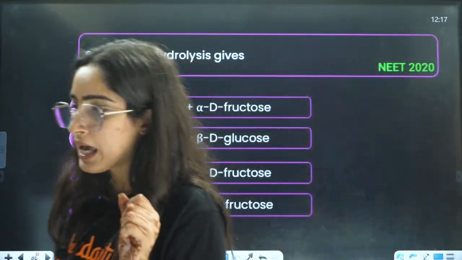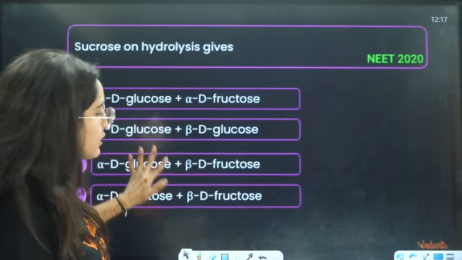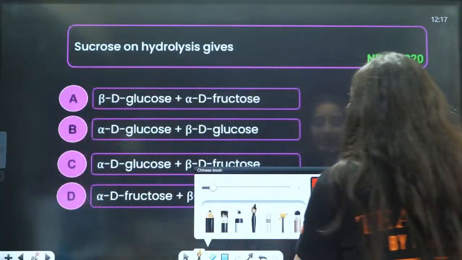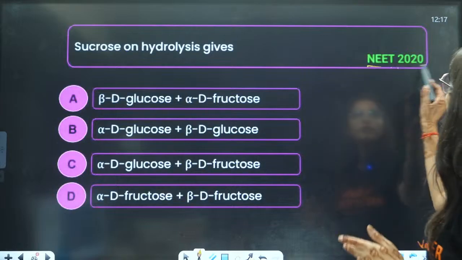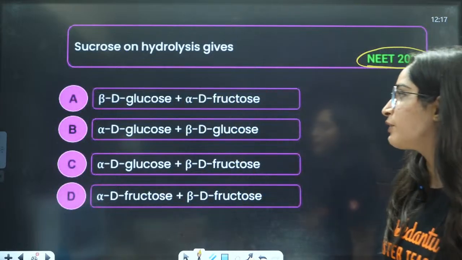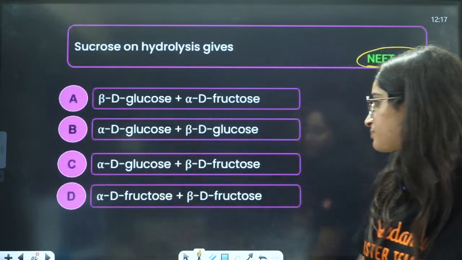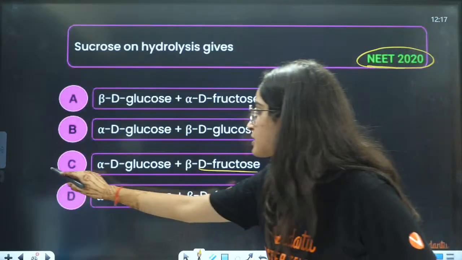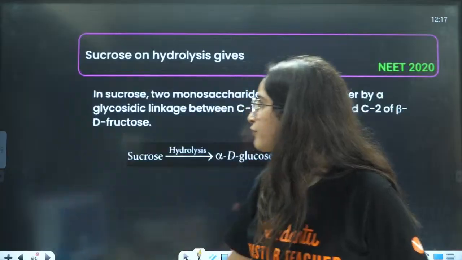Now, we have finished the chapter. Let us do some previous year questions so that you can get an idea what kind of questions will be there. NEET 2020: sucrose on hydrolysis will give you alpha-D-glucose and beta-D-fructose. So C is going to be the correct answer.